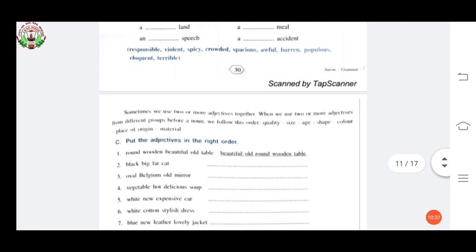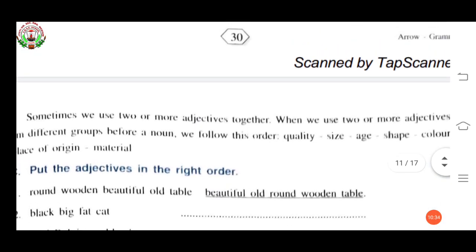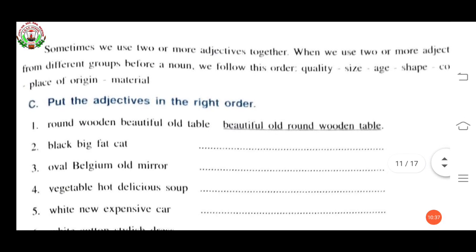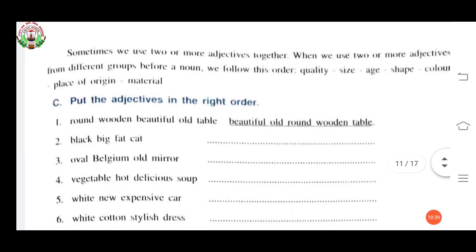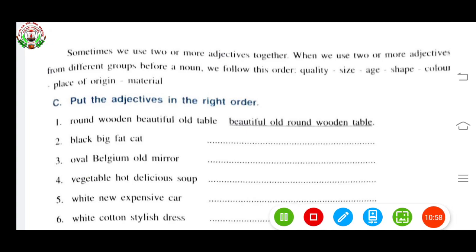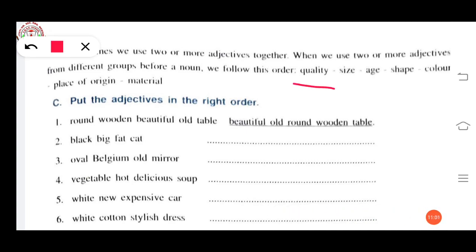Now come to the C exercise. Sometimes we use two or more adjectives together. When we use two or more adjectives from different groups before a noun, we follow this order: quality, size, age, shape, color, place of origin, and material.